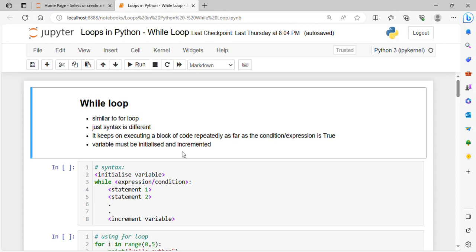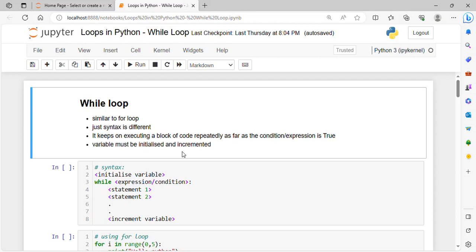This is not the case with while loop. In while loop we have to initialize that variable, whatever it is, i or j or x or y, and we also need to increment it because while loop does not increment that variable. After each iteration we need to increment that variable so that it keeps changing iteration after iteration.